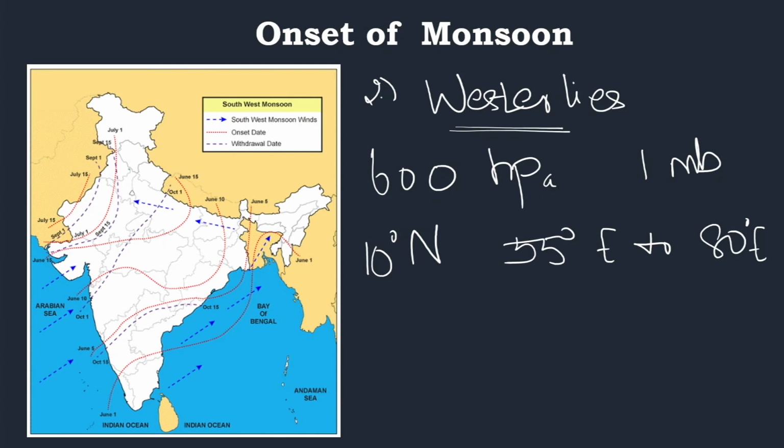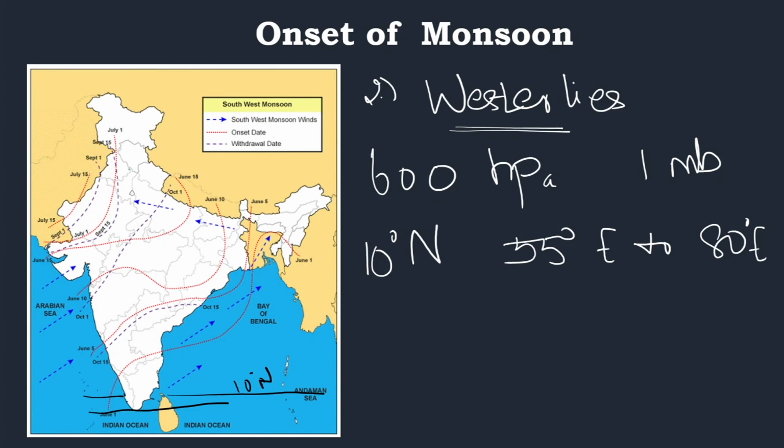So 10 degree north latitude, where is it going to be? We know the southern border of India is somewhere nearby 6 degrees, right? So where would the 10 degrees be? Somewhere off the coast of Kerala, somewhere nearby Kerala. We also know the 10 degree channel is the one that separates the North Andaman and the South Andaman, so 10 degrees is going to be somewhere over here. So in this 10 degree north latitude region and 55 degree east to 80 degree east longitude region, the pressure should be 600 hectopascals. This is one condition.